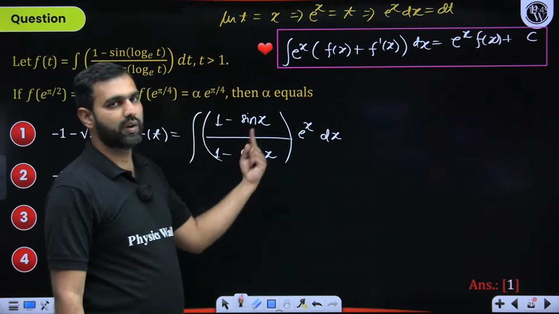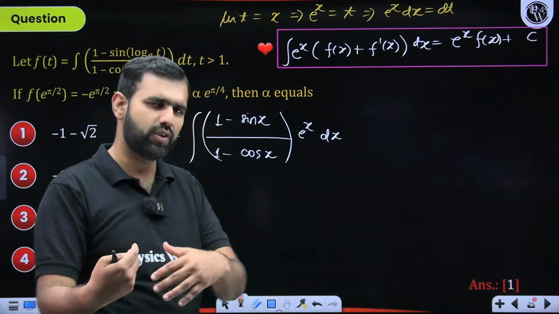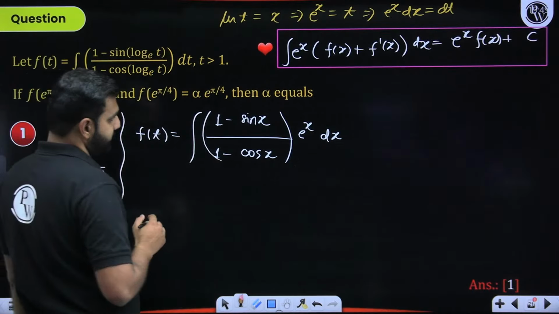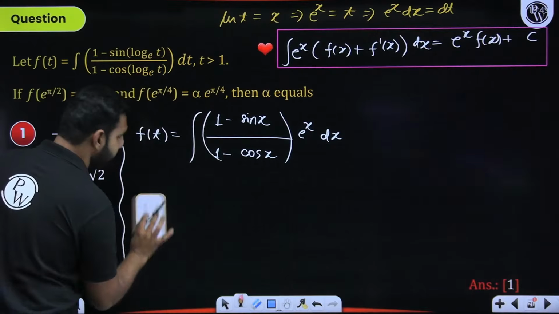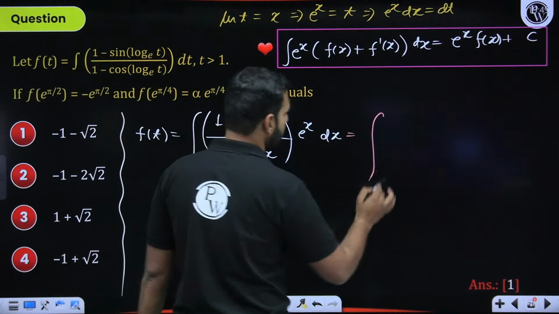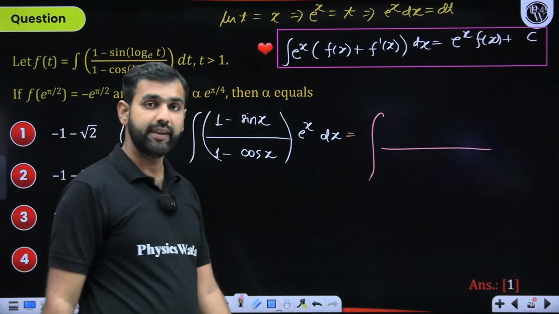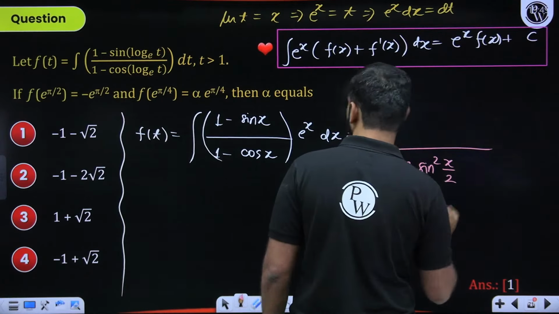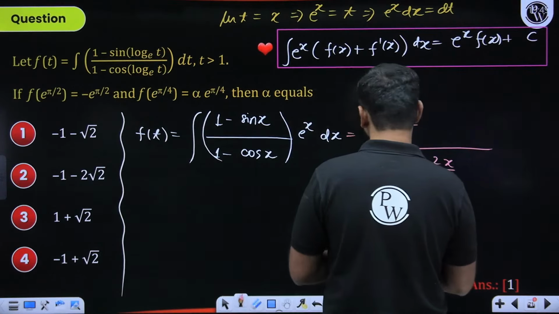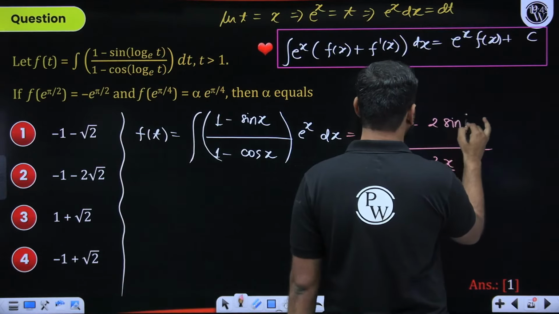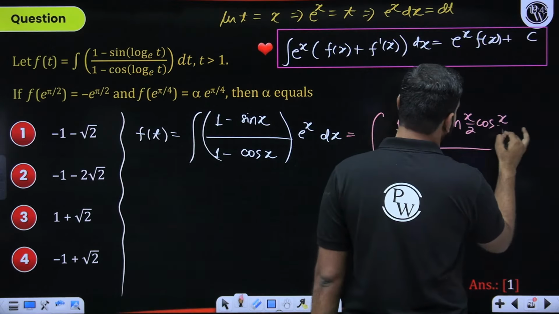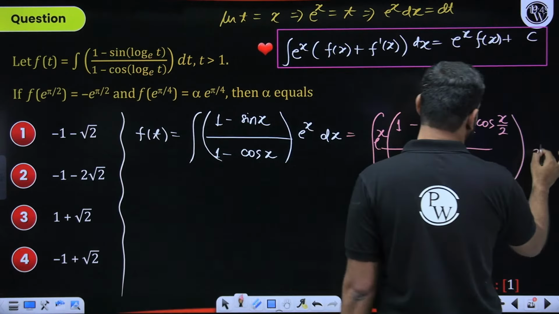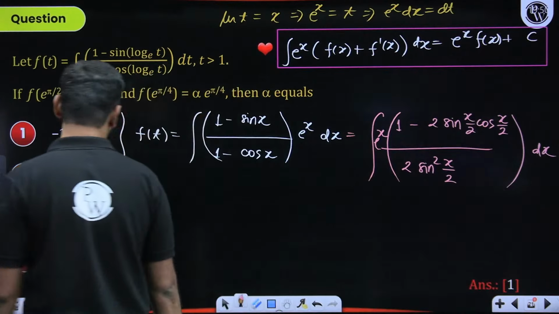Now, my job is to convert this into a summation of two functions, where one is the derivative of the other one. How do I do it? Here, 1 minus cos 2 theta is 2 sine square theta. So here it should be integration over 2 sine square x by 2. This 1 I'll keep as 1, but this sine x I'll be writing as 2 sine x by 2 cos x by 2. I hope you have understood it. Half angle formulae I have tried using here, and this e to the power x stays there, dx. Any confusions on whatever I've done so far?